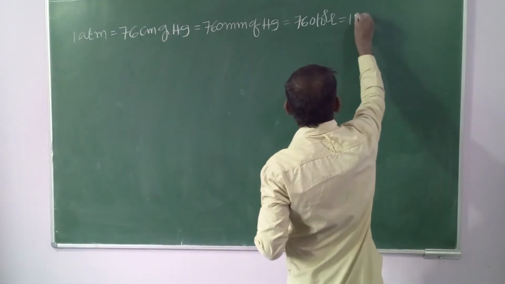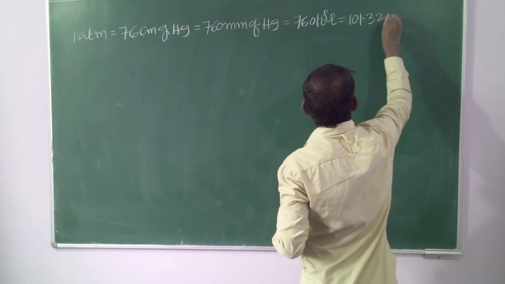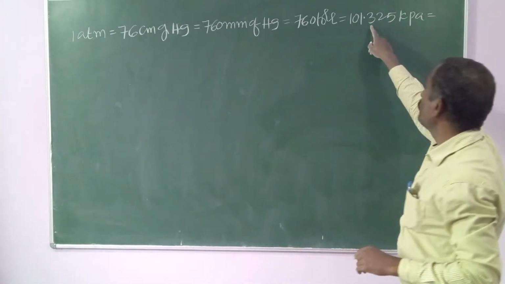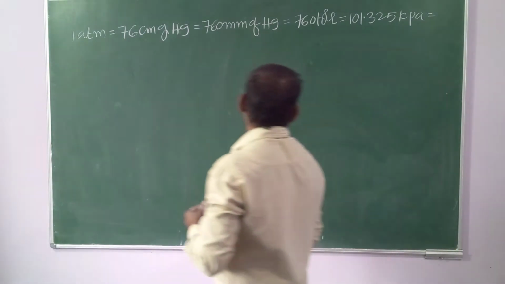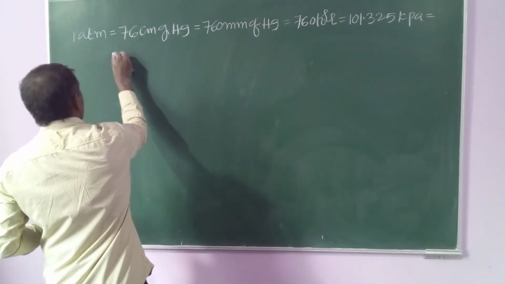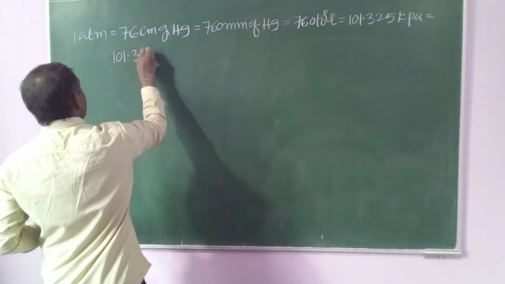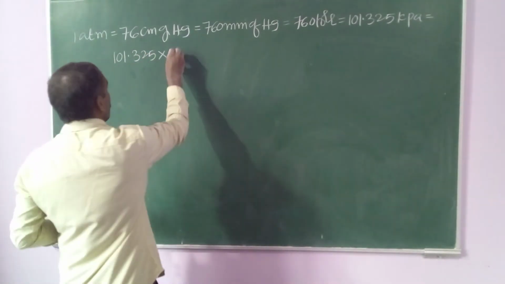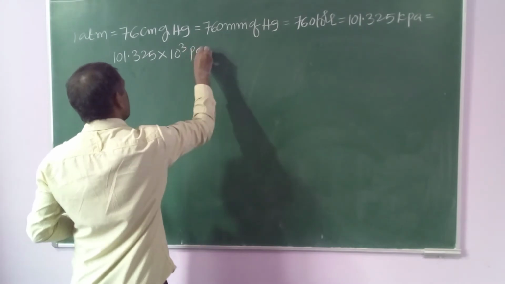101.325 kilopascals, that equal to 101.325 into 1 kilopascal equal to how many pascals? 1000 pascals.